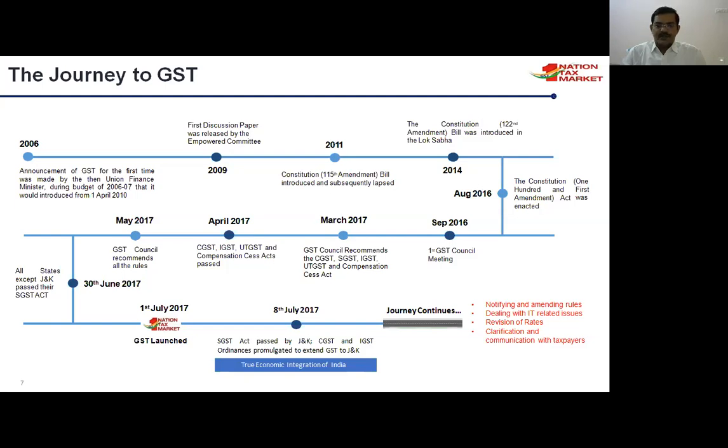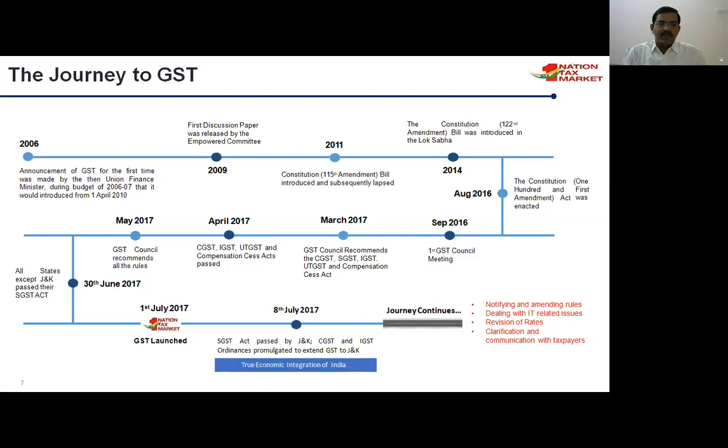For SGST, all respective states have to pass the bill, and a majority of the states passed the bill before launching GST in India.